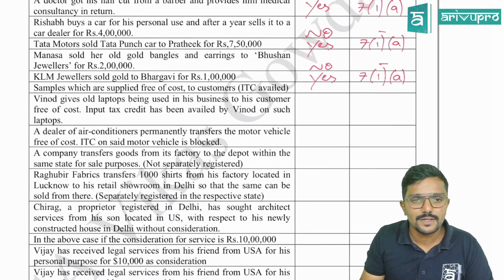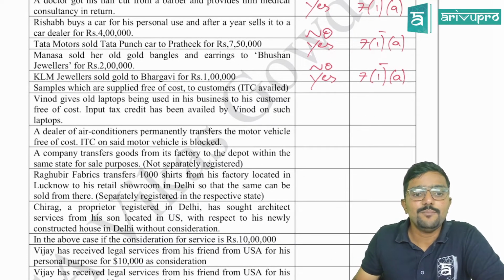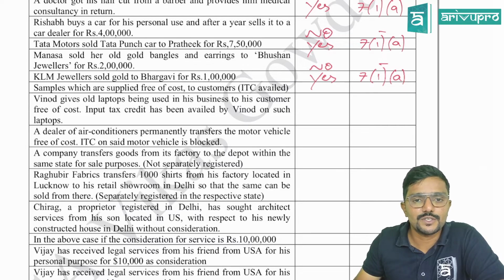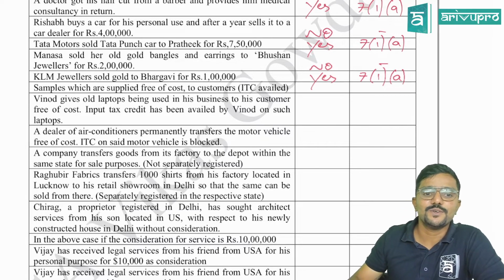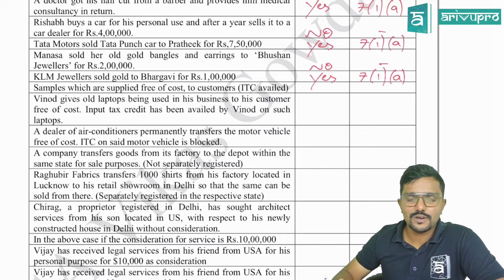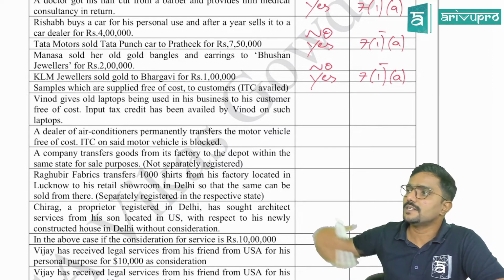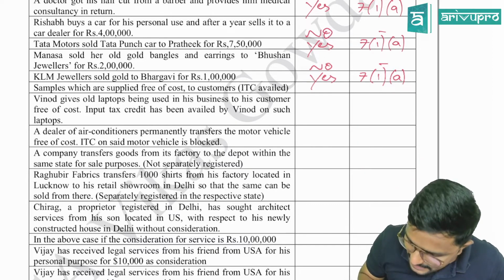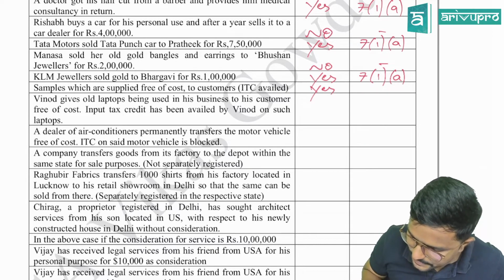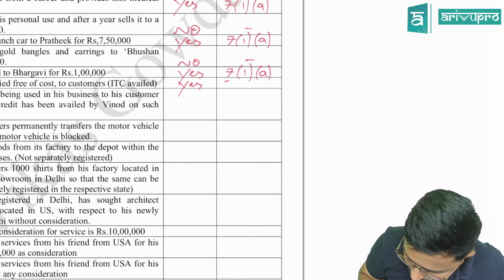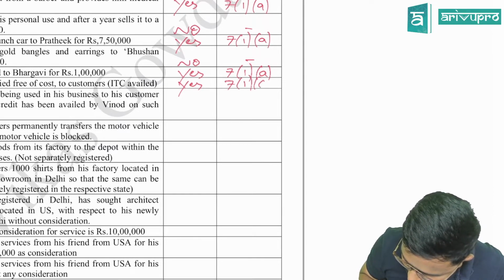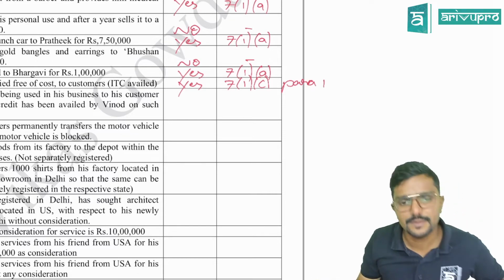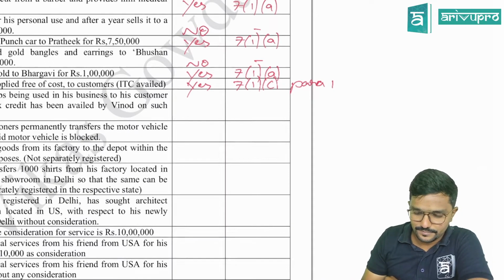Next, samples which are supplied free of cost to customer, ITC availed. So I had purchased some goods on which I have claimed ITC. I have distributed this free of cost to the customer. Is it a supply? Yes. As per 7.1C, guys, para 1.